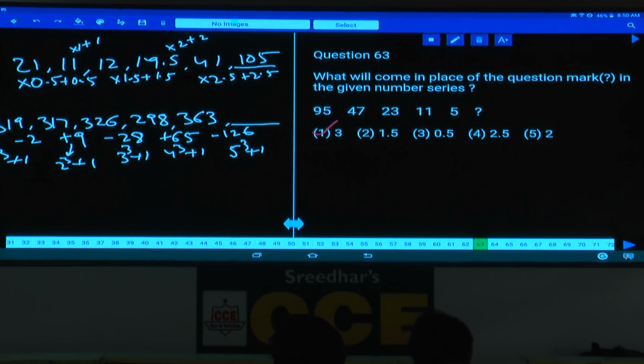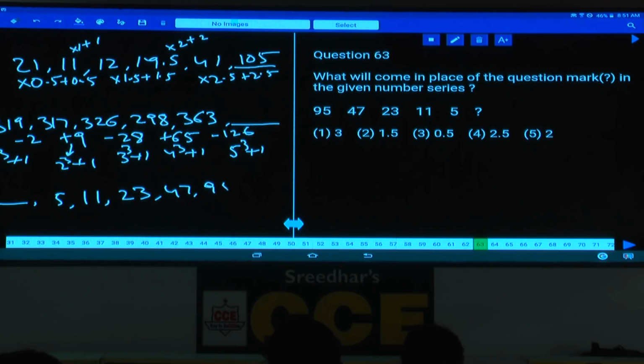Write down this question number 62. Now the differences between the numbers, 2, 9, 28, 65, 126, can be written as 1 cube plus 1, 2 cube plus 1, 3 cube plus 1, 4 cube plus 1, 5 cube plus 1. Alternately the numbers are subtracted and added. Then coming to question number 63. Now in this question number 63, the numbers are in the decreasing order. Whenever the numbers are in the decreasing order, always start in the reverse order. 5, 11, 23, 47 and 95.